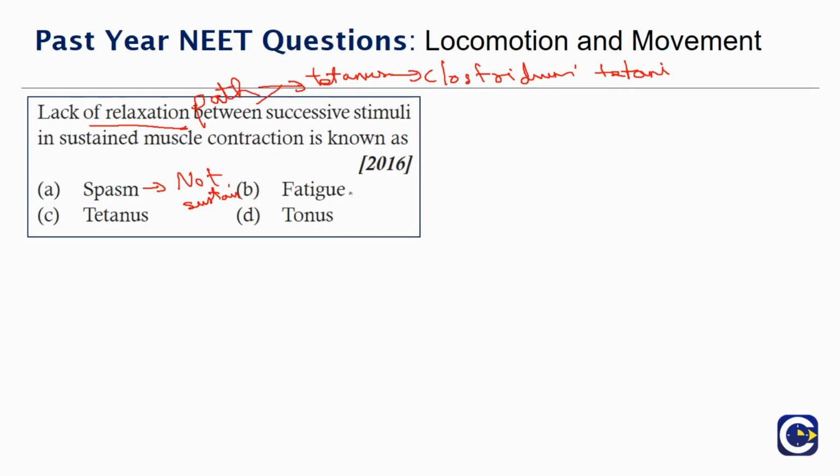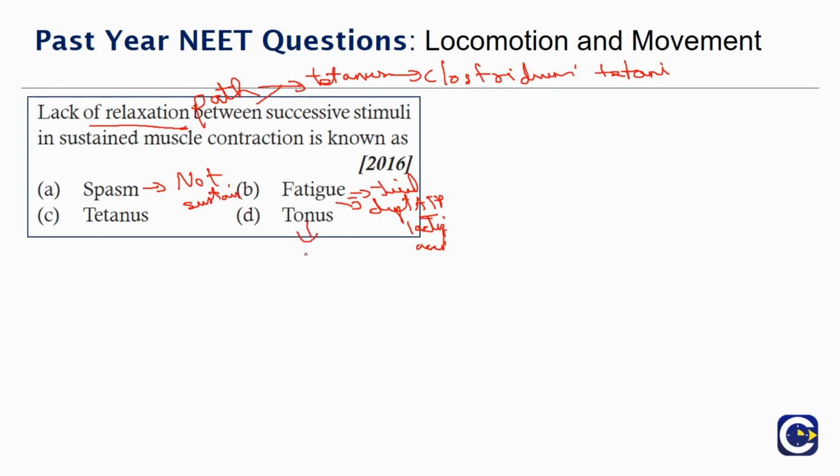What is fatigue? Fatigue is the tiredness of muscles. That is when you've gone for a long walk, or when you've started doing an exercise, you suddenly feel that you can't do the exercise anymore. You feel weakness of the muscle. So there is depletion of ATP, and so there's accumulation of lactic acid through anaerobic pathway. So this leads to muscle fatigue.